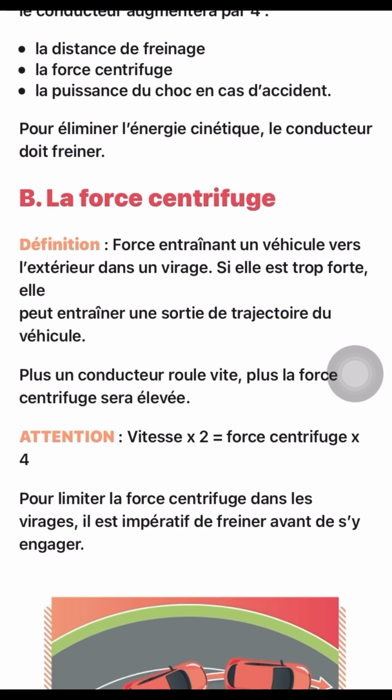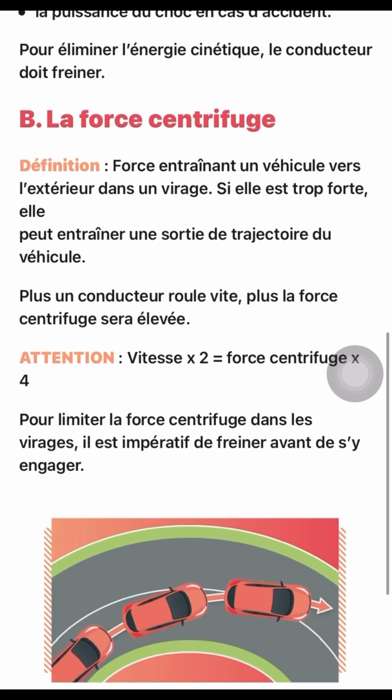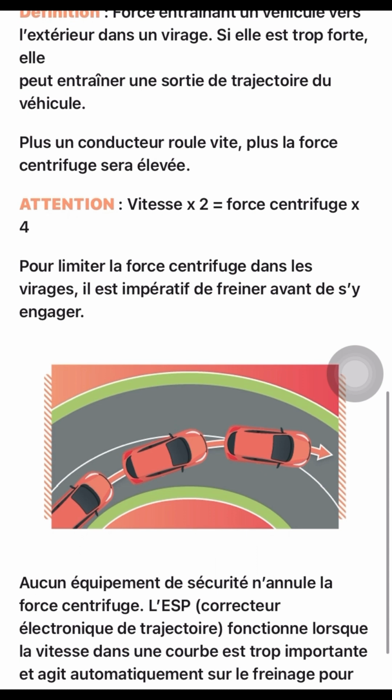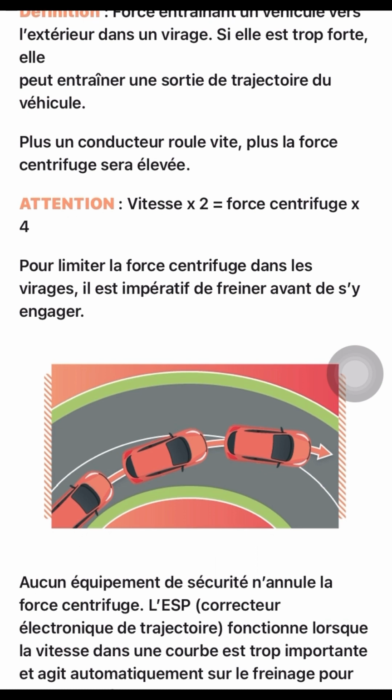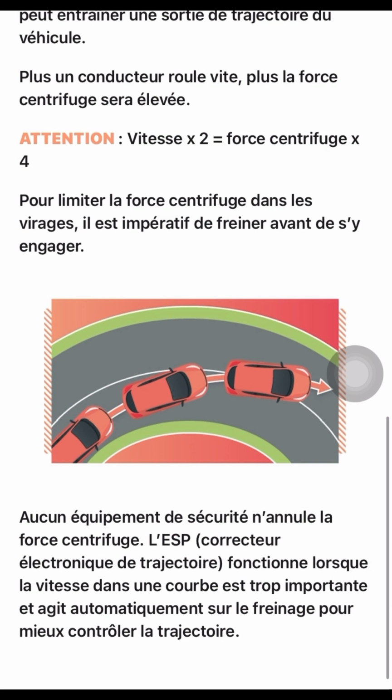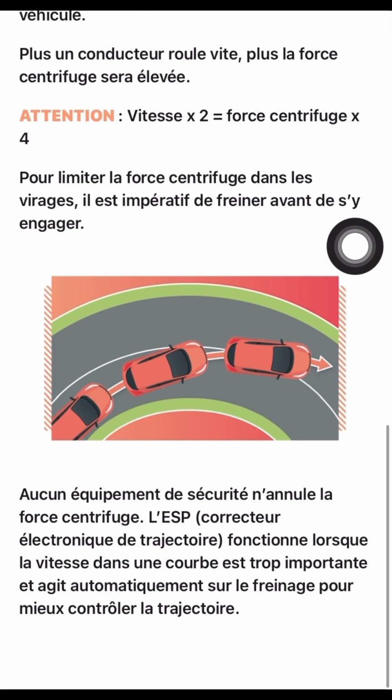So it's the same formula as the first one. Speed times 2 is equal to centrifugal force times 4. It can force you to move out of the way. Pour limiter la force centrifuge dans le virage, il est conseillé de ralentir. You see, if you keep going, it can move you out of the way. You see, it enters another lane. That's what they are trying to say. So you have to be very careful.